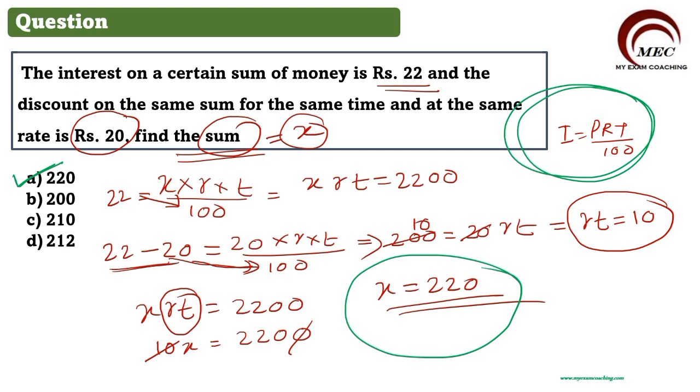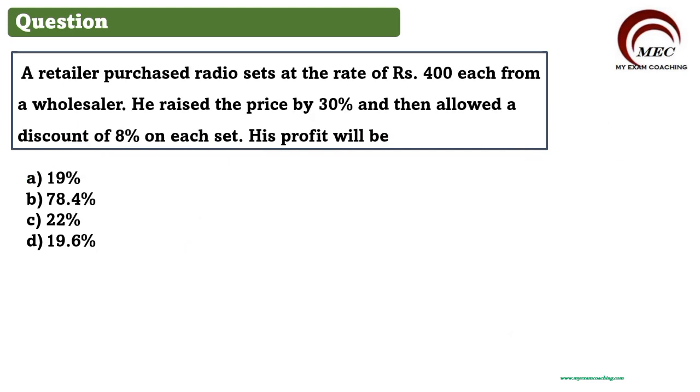Okay, so let us go for the next question. A retailer purchased a radio set at the rate of rupees 400 each from a wholesaler. He raised the price by 30% and then allowed a discount of 8%. What will be his profit? So here we need to find out what is the profit. He purchased the radio for rupees 400. So purchase rate, that is cost price. CP is the cost price, that is 400 rupees.